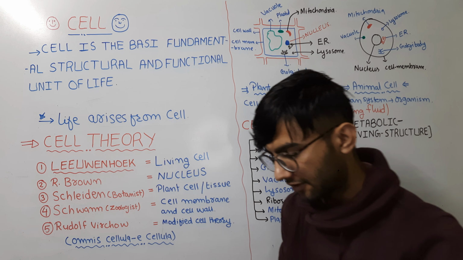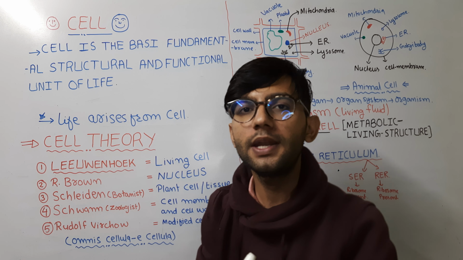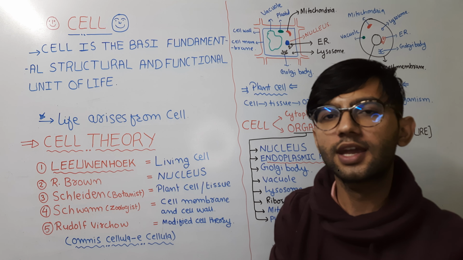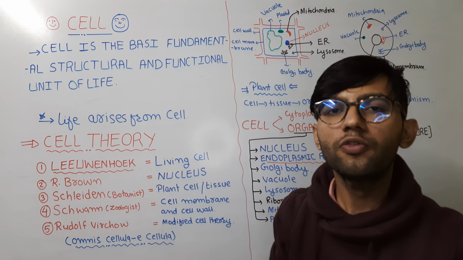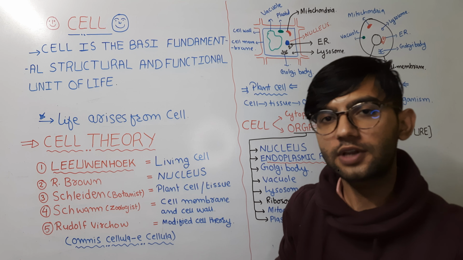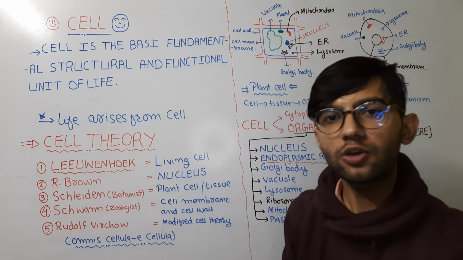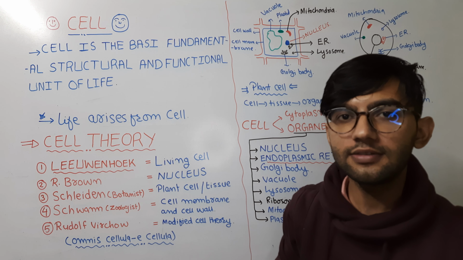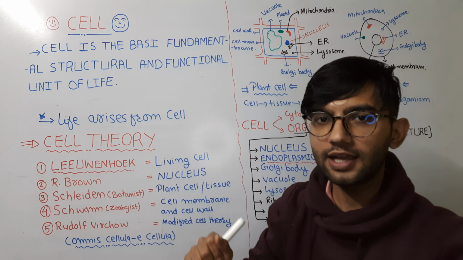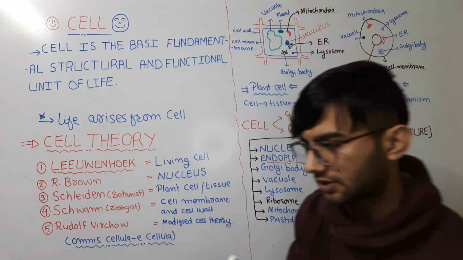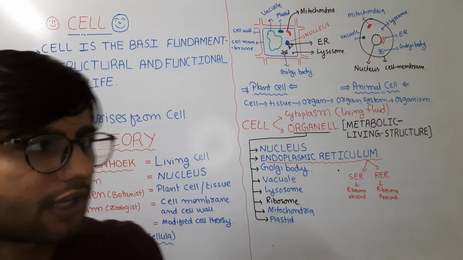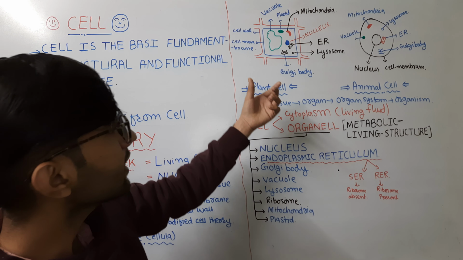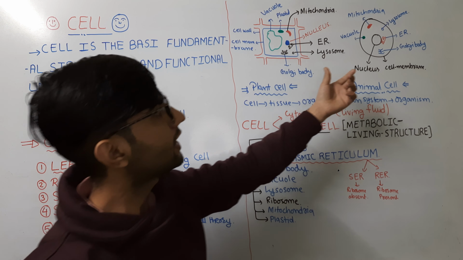One is that the cell is capable of independent existence, and the other is that the cell is capable of performing all the activities which are responsible for considering any object as living. Anything less than a cell does not perform these activities that are performed by a cell. We have just taken an overview of a cell, how a cell looks. The structure of a cell is just like that.